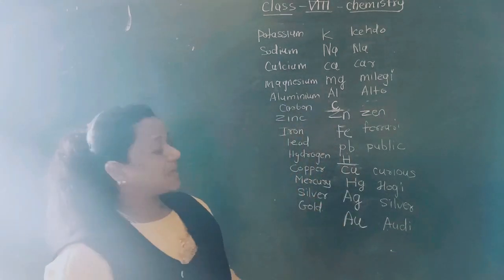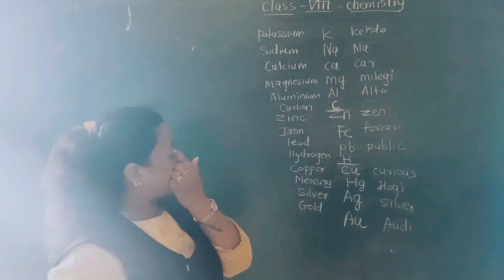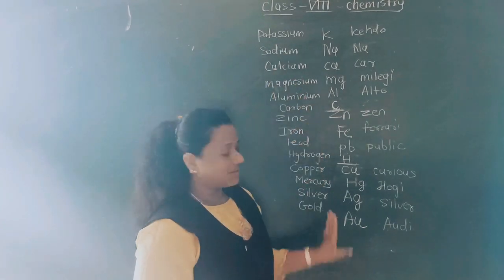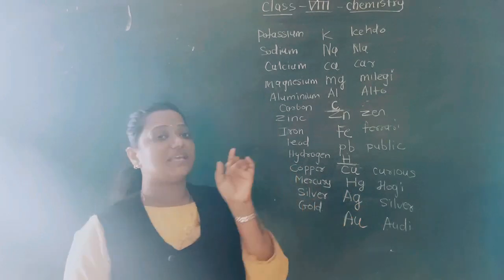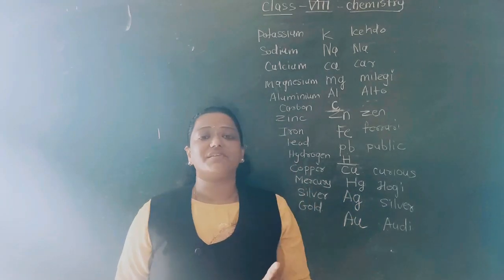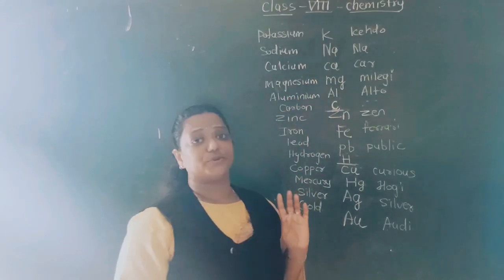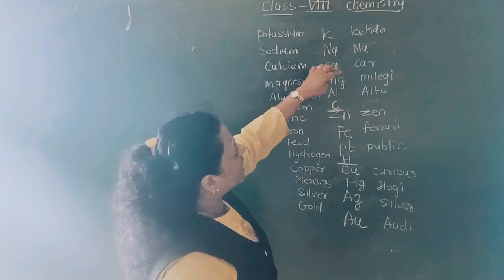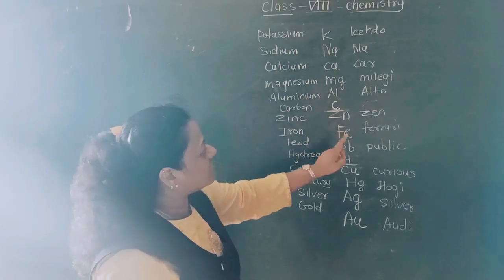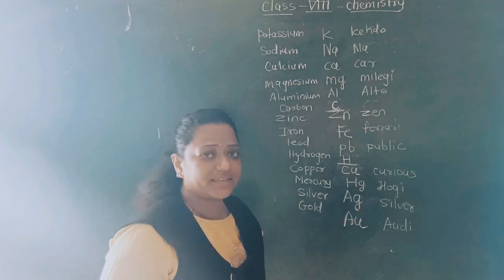See students, by the mnemonic, or by the first letters of it, it will be easier for all of you to keep in mind the reactivity series of the metals. By this line it will be easier for you. Suppose I would say: कह दो ना कार मिलेगी ऑल्टो जेन फरारी, पब्लिक क्यूरियस होगी सिल्वर ऑडी.